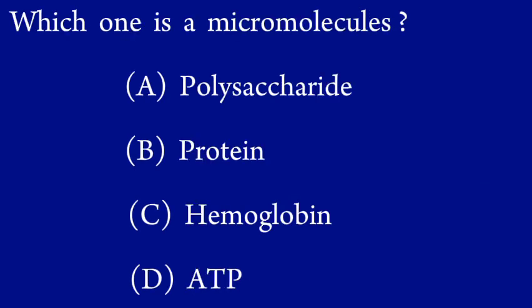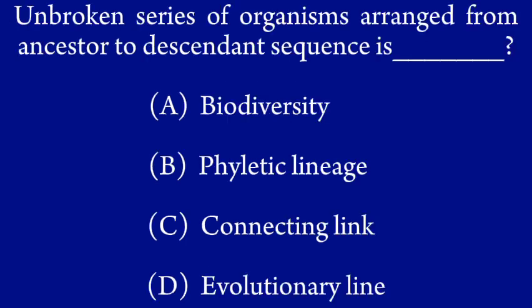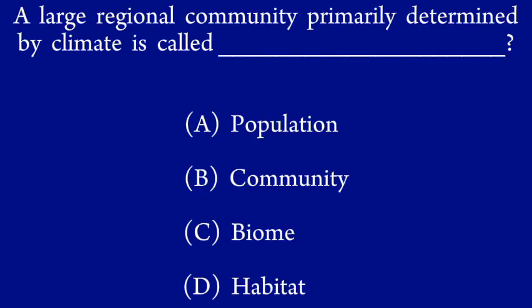Which one is a micromolecule? A. Polysaccharide, B. Protein, C. Hemoglobin, D. ATP. Unbroken series of organisms arranged from ancestor to descendant sequence is: A. Biodiversity, B. Phyletic lineage, C. Connecting link, D. Evolutionary line. A large regional community primarily determined by climate is called a: A. Population, B. Community, C. Biome, D. Habitat.